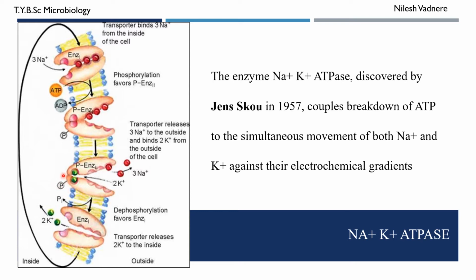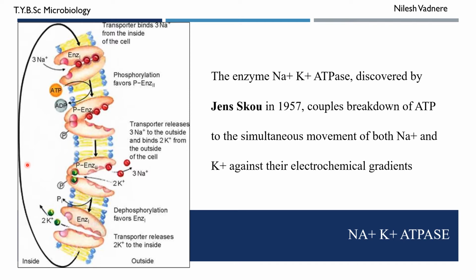Dephosphorylation means removal of phosphate from the protein. This dephosphorylation again changes the conformation of this protein, so this protein regains its original conformation. Now the cavity is open towards the inner side, and the two potassium ions are released into the cytoplasm.